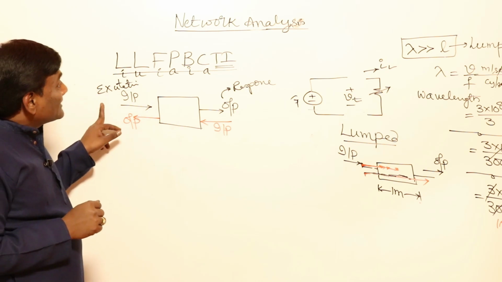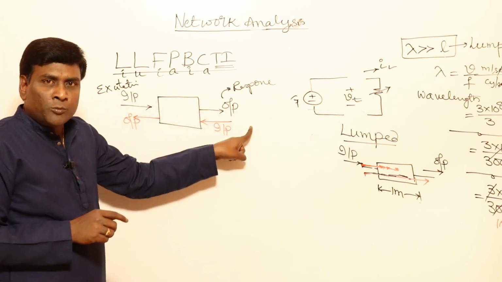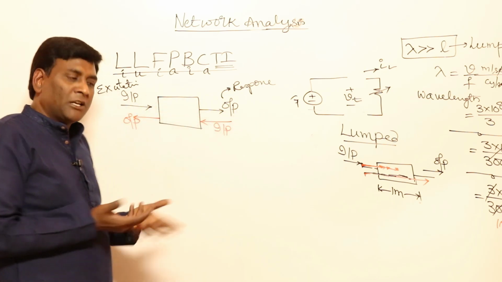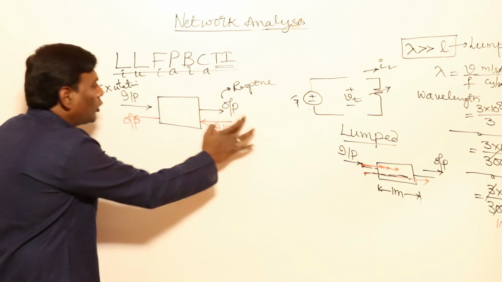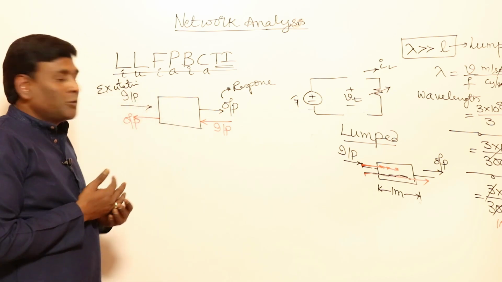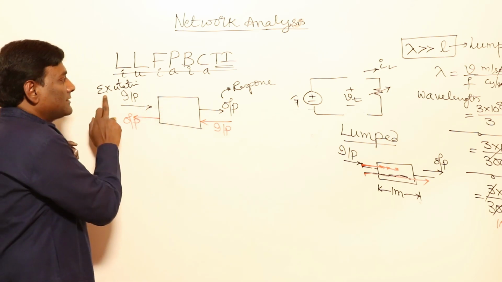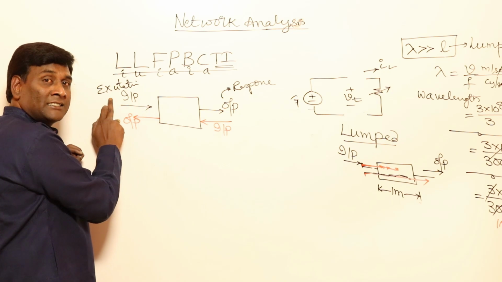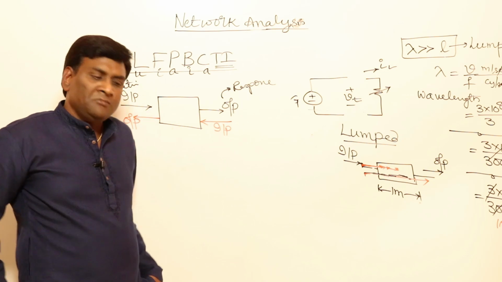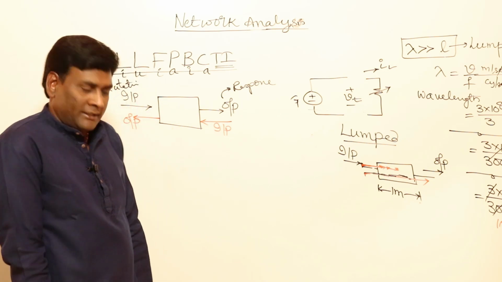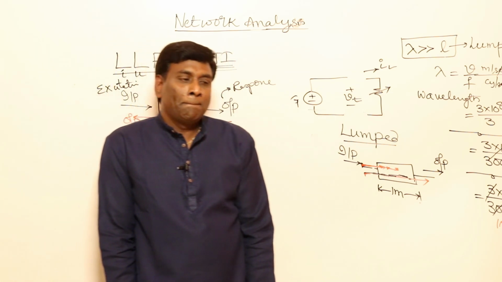The ratio of excitation to response, or the ratio of response to excitation, output by input, is the transfer function only, no? So transfer function being invariant is nothing but bilateral. It means the ratio of response to excitation is invariant even if you interchange excitation and response. That is bilateral. Now the question here is: capacitor, is it unilateral or bilateral?